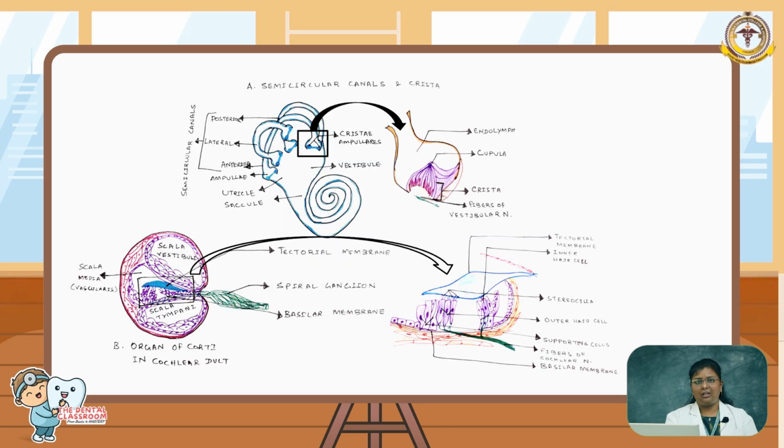This is the structure of the inner ear, which has the semicircular canals at the top, attached with the utricle, and finally connected together in the saccule. Inside that there is a membranous structure which is continuous and has a spiral shaped structure. That membrane continues, where the endolymph and perilymph fluids are located. You can see in picture B how the scala media is differentiated from the scala vestibuli and scala tympani. In the scala media portion only endolymph is present, where the basilar membrane and organ of Corti are located.